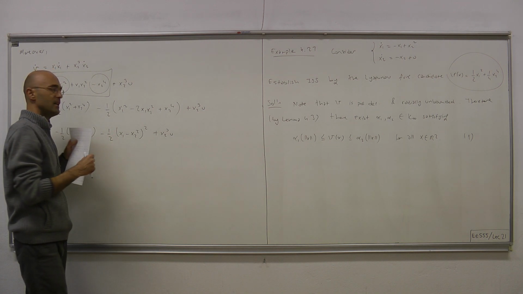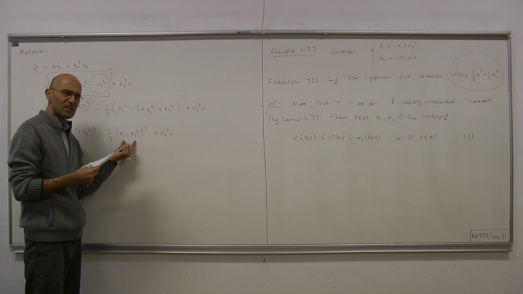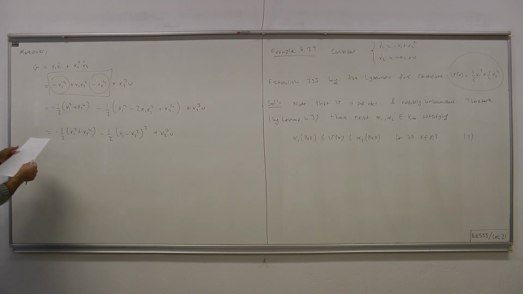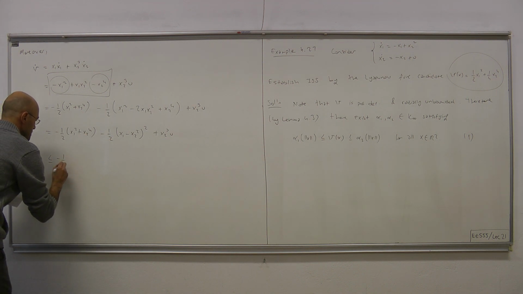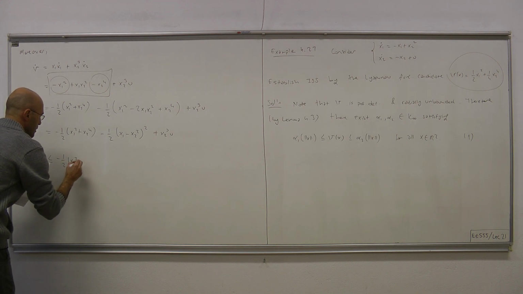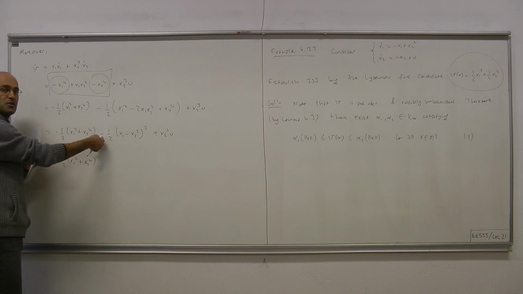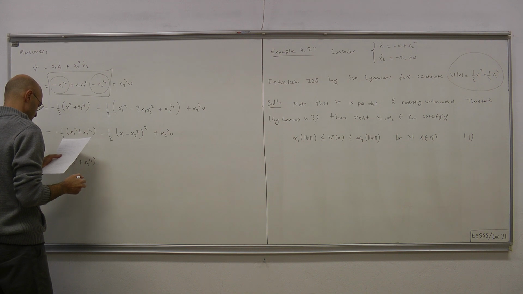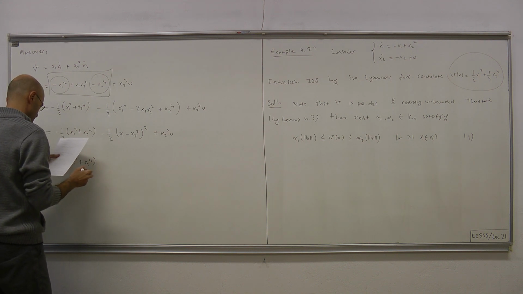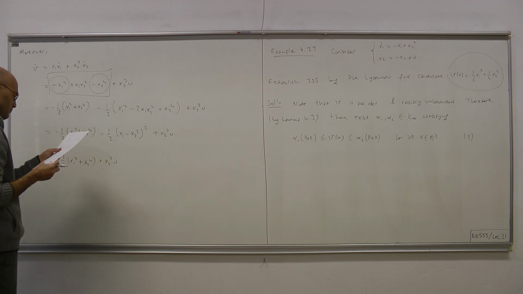So it's a harmless term, and we can just ignore it because it's never positive, and we can therefore upper bound this whole chunk by minus 1/2 times x1 squared plus x2 to the 4, plus x2 cube u.